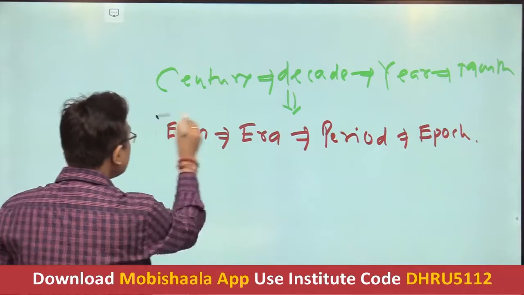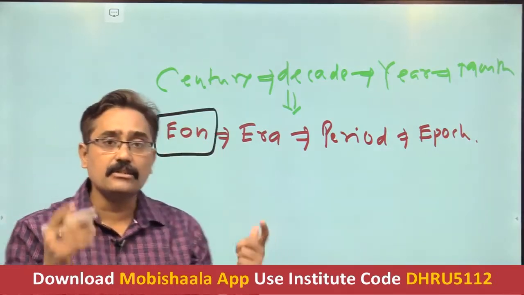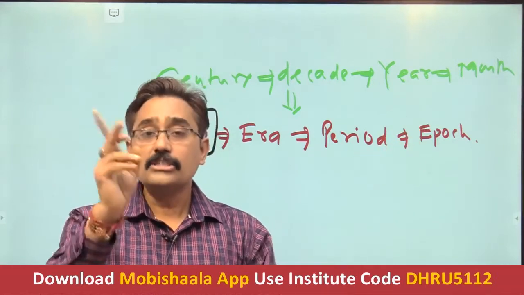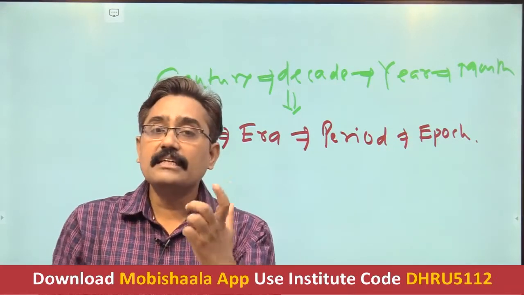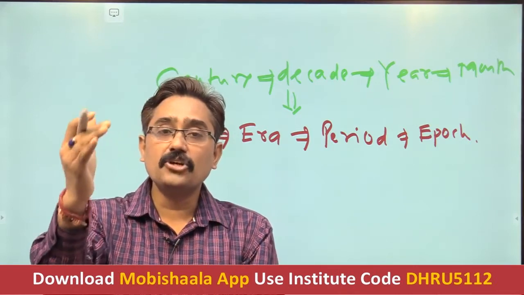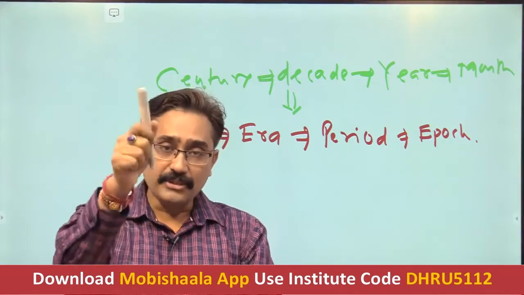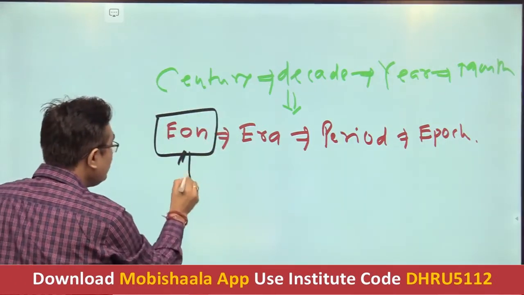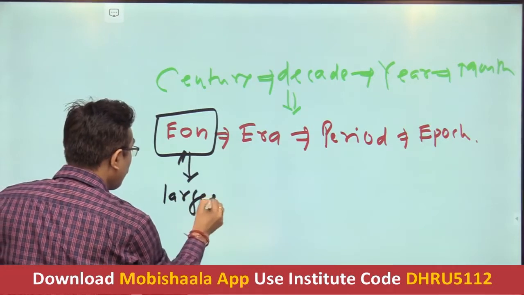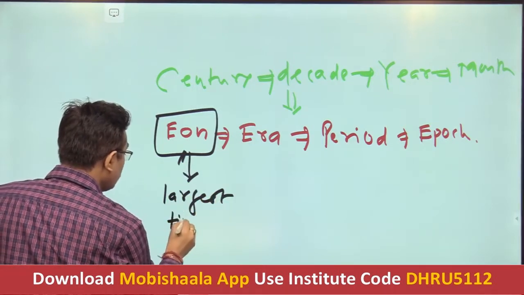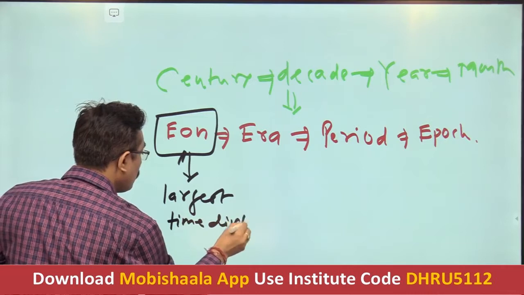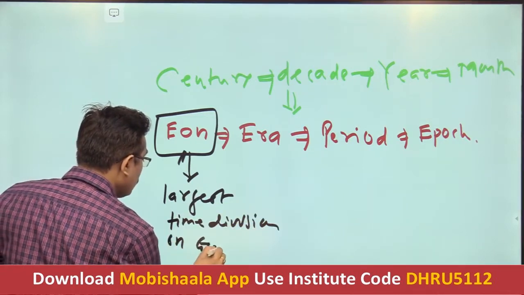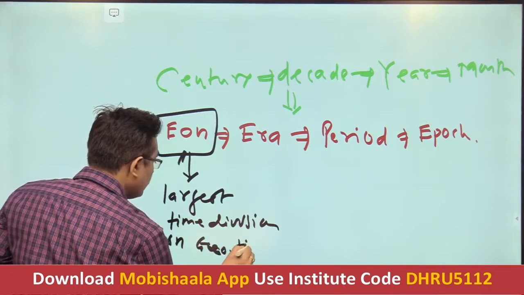it is the largest time division that has been made by the scholars or the geologists with respect to the geological time scale. So my question to you is, what is the largest time division as far as the geological time scale is concerned? So your answer will be epoch? No, it is eon. So it is the largest time division. It is the largest time division on the geological time scale.